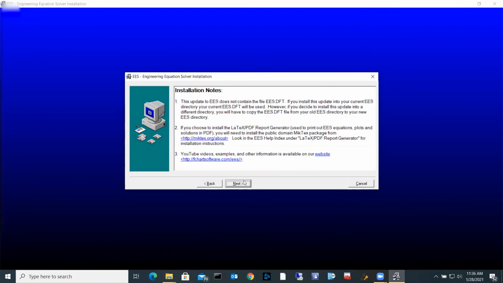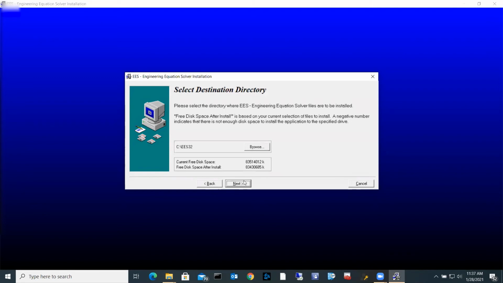I agree, hit next, next, accept all the defaults. If you want this folder to be somewhere else, you are welcome to change that. You can hit browse. Just remember, if you do change that in the instructions where it says to copy that file into your newly created EES32 folder, that refers to this default location. If you've moved it, you need to copy that file into whatever location you put it in.